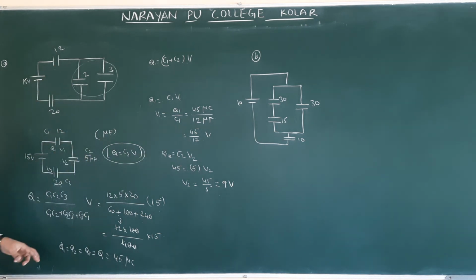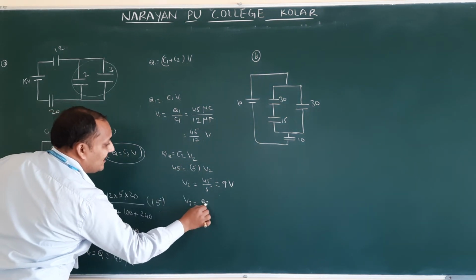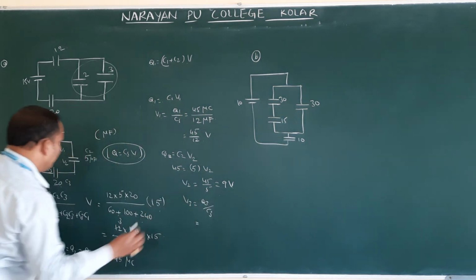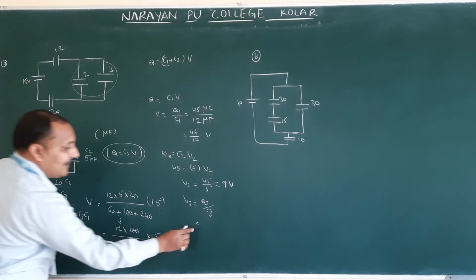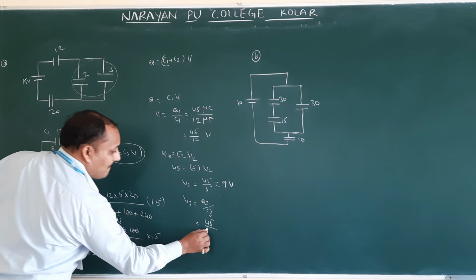Now this value is 9 volts. We will substitute data. First we will find V3 also. Already we have done it 2 times, therefore directly I am writing Q3 by C3. What is Q3? Again 45. 45 by C3 value 20.